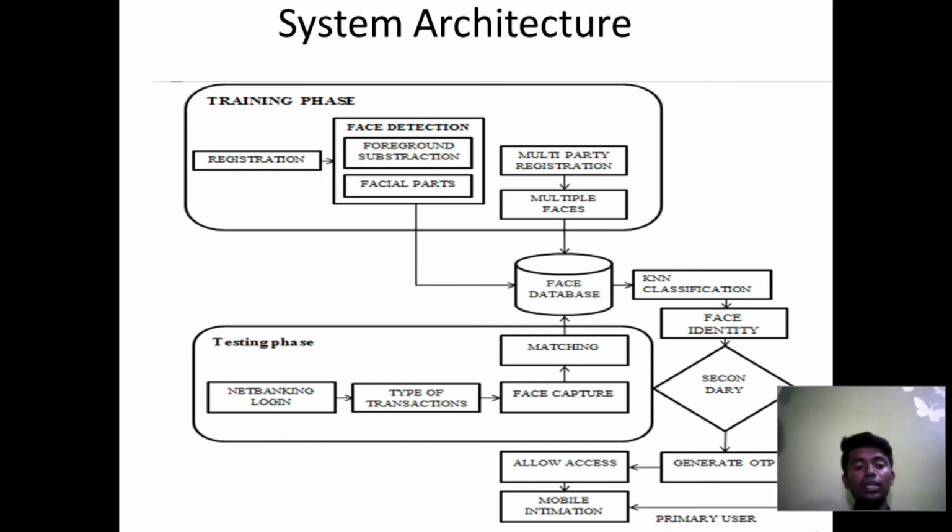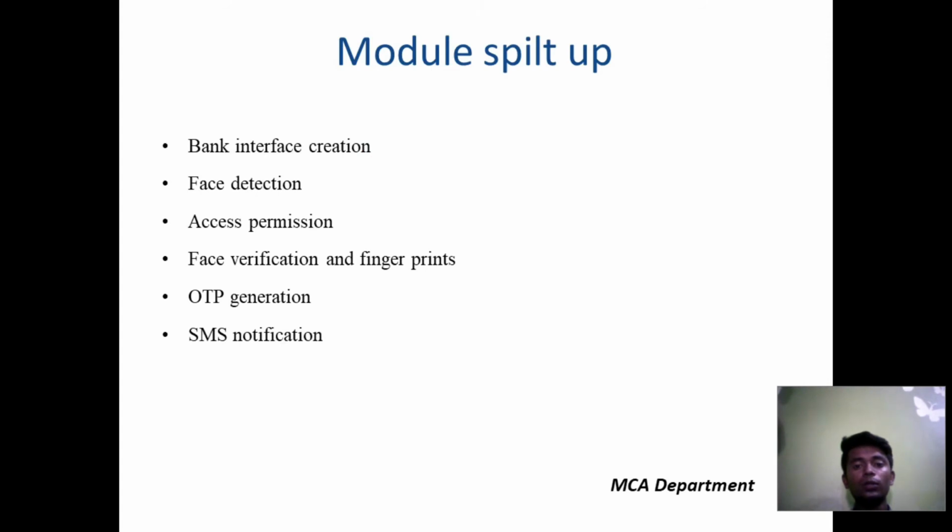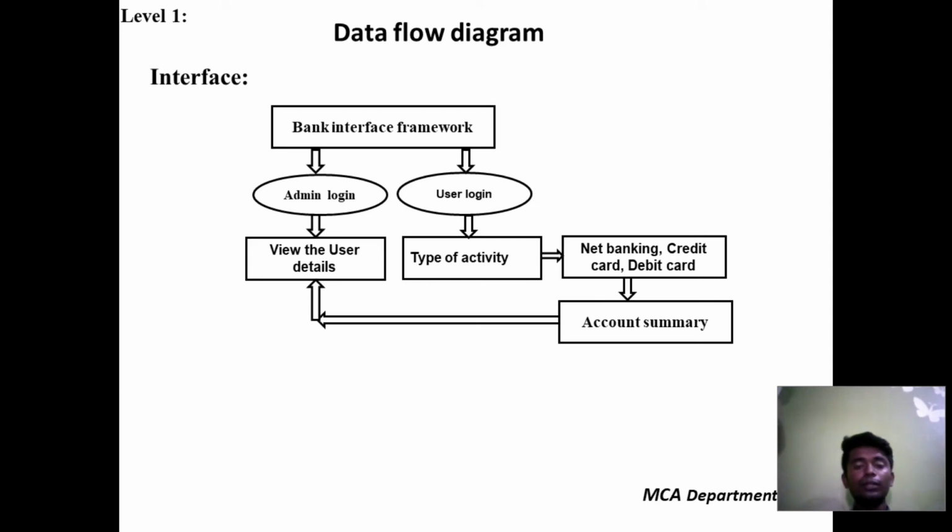Then the testing phase. First you have to log in to your account, then it will give you access to the type of transactions and face capturing. These are the steps. These are the module splits: banking interface creation, face detection, access permissions, face verification and fingerprint. Next, OTP generation. It will generate an OTP to your mobile number, and SMS notification. These are the module splits. This is the data flow diagram. It tells how exactly the program will execute from beginning to end.